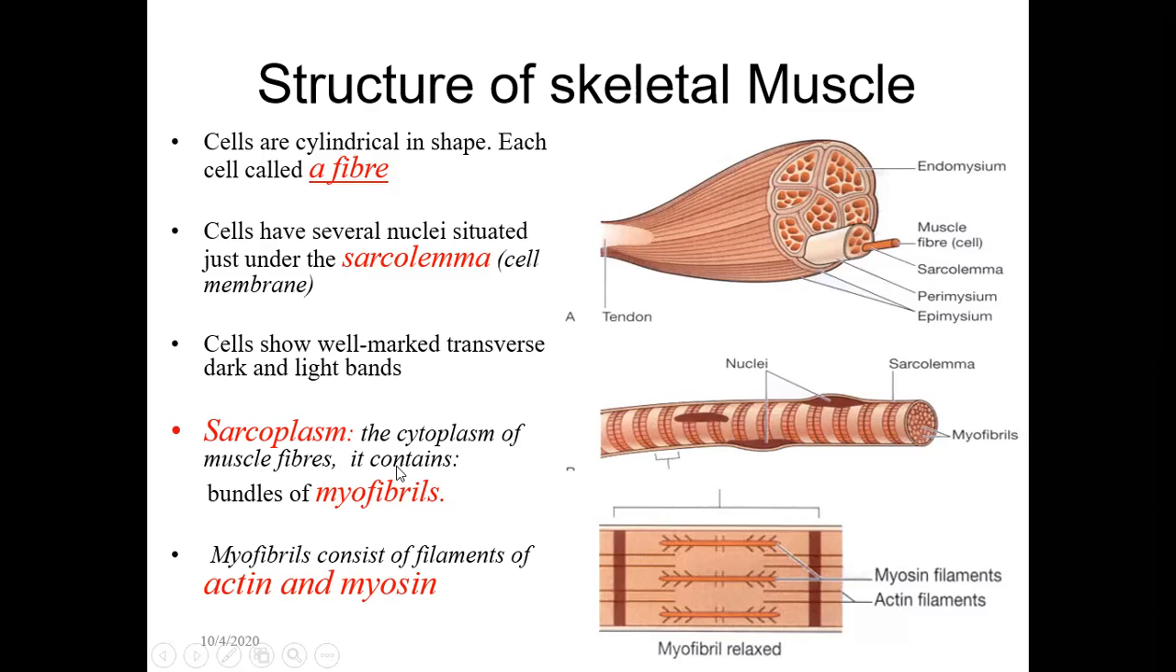The cytoplasm of the muscle fiber contains bundles of myofibrils. As you can see here, these are the myofibrils. Here you can see the same thing cut, and here you can see the myosin and actin filaments. These are the myofibrils with the actin and myosin. The myosin are the thick filaments, and the thin filaments are called the actin. The myofibril consists of filaments of actin as well as myosin, as I showed you. So this is the myosin and this is the actin. These are the myofibrils.